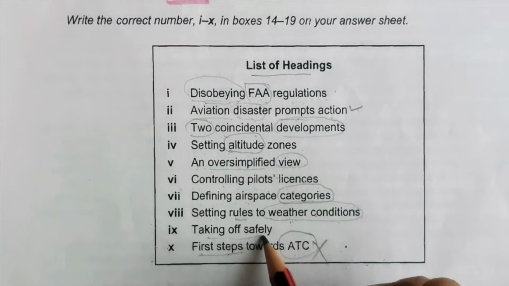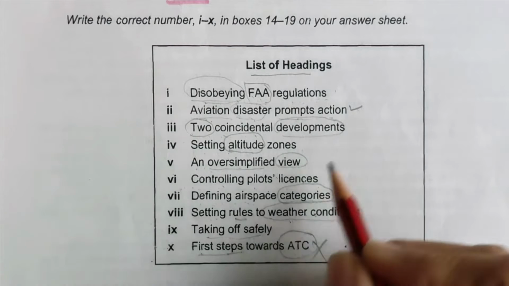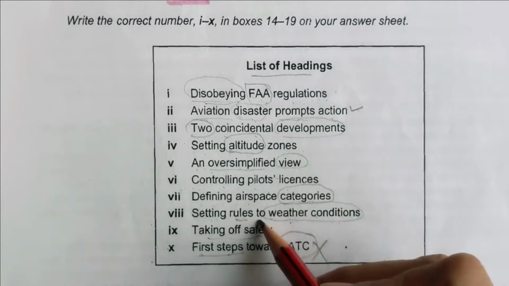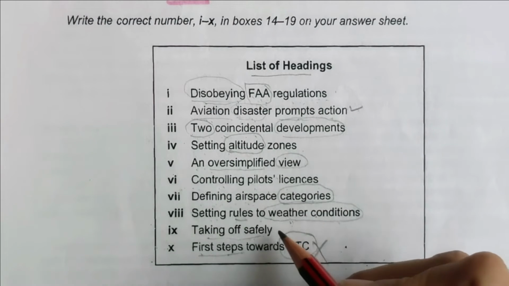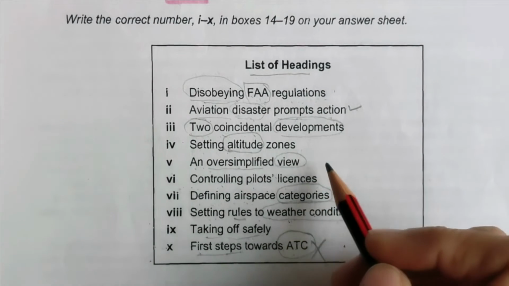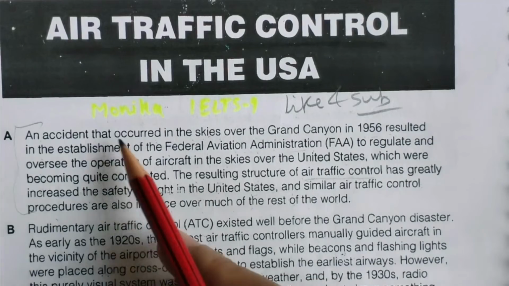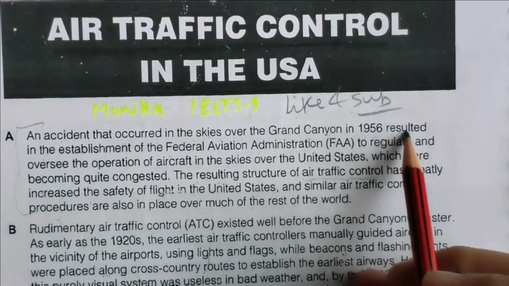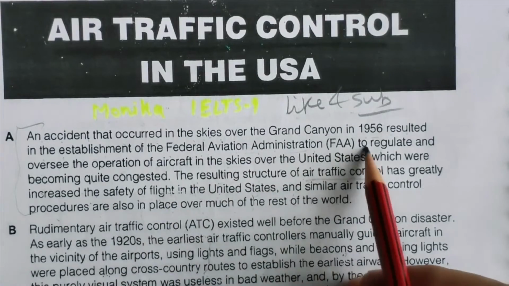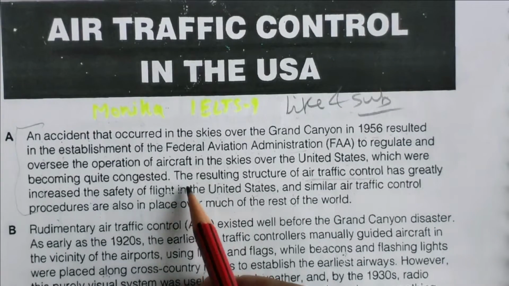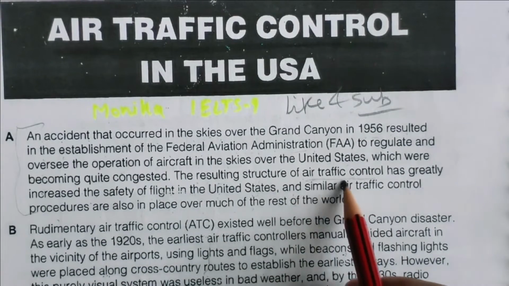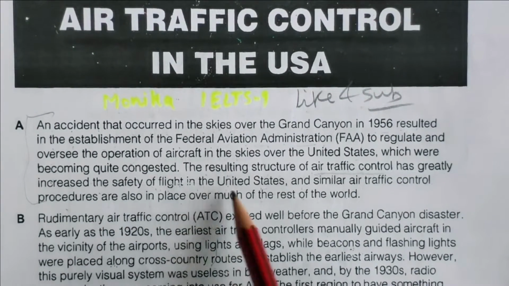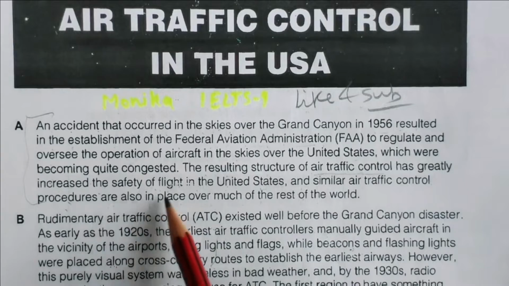Let's look at that paragraph, whether this will come or this will come. So there are some paragraphs where you will find that this or this answer can come, so you have to select one only. Let's go to the paragraph again. Yeah, an accident, an aviation disaster they were talking about, that occurred in the sky resulted in the establishment of this to regulate this. And here the resulting structure of air has greatly increased the safety of flight and similar air traffic control procedures.